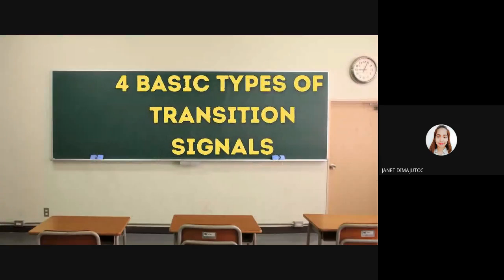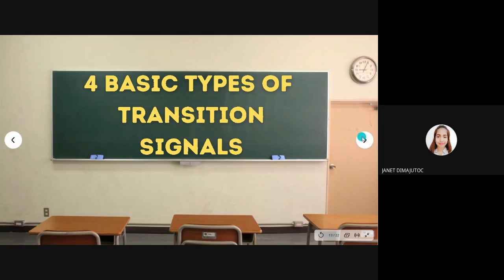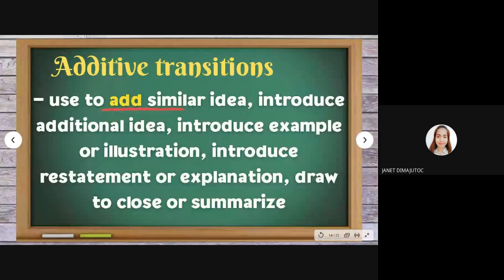What are the 4 basic types of transition signals? First is additive transitions. From the term itself, add. It is used to add a similar idea, introduce an additional idea, introduce an example or illustration, introduce a restatement or explanation, draw to a close or summarize. Let us have the sample statement.